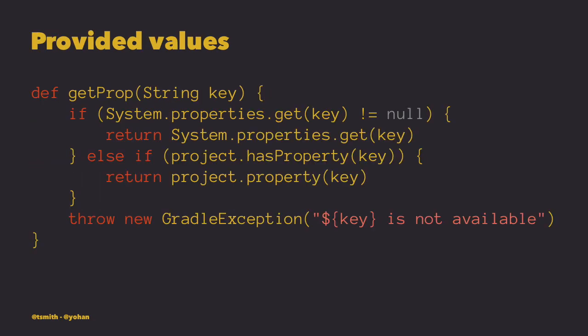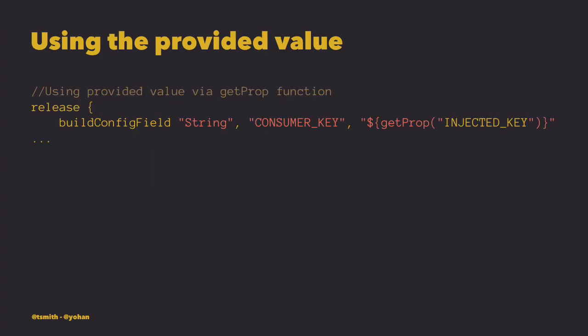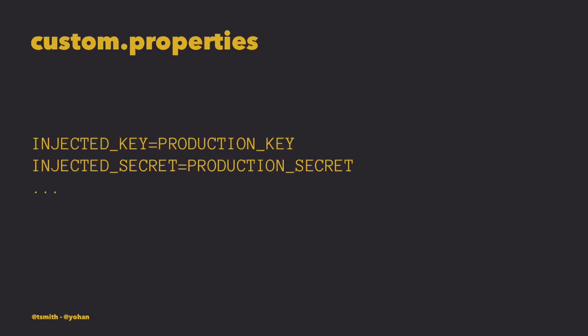So here's an example of how you can provide the value in the build.gradle. You can write a function that uses both Gradle properties and system variables and then set the order of precedence. So what you have now is your development environment. You can have your developer key. And when it comes to a CI build, the system variable will always take precedence and override that. So the build engineers and DevOps love this because it will override any accidental check-ins of development keys. And within your build.gradle, you can just use the string interpolation and call that function that you just created.